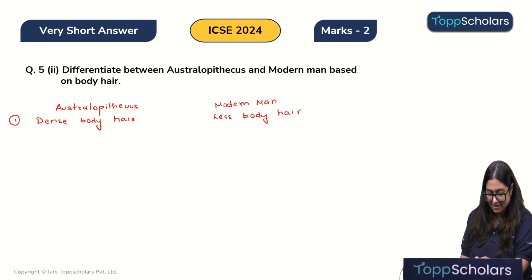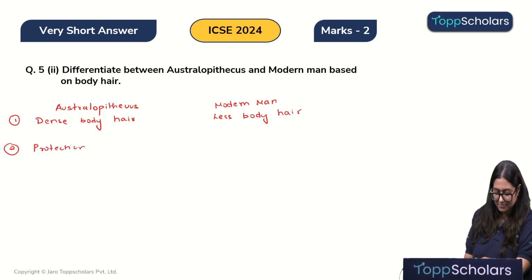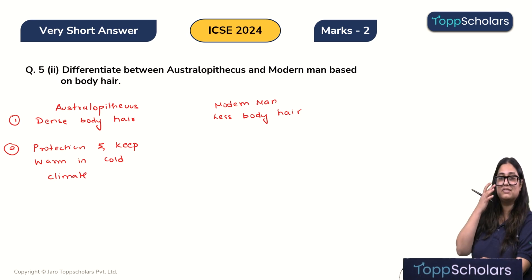The purpose of having so much body hair on their bodies were protection and keeping the body warm in cold climate.